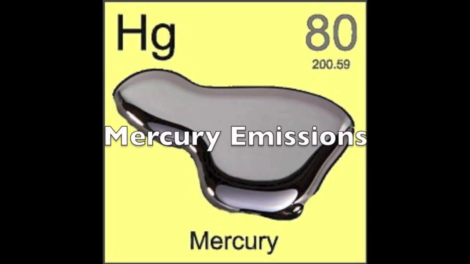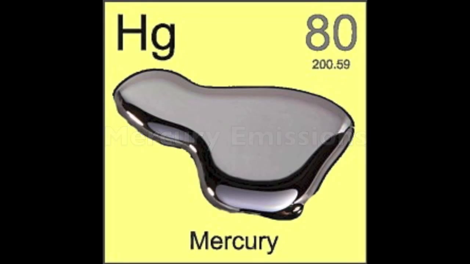Mercury emissions. The coal-powered plants are responsible for half of the mercury emissions in the United States. Mercury is dangerous when released into water sources. It can harm both wildlife and people who consume freshwater fish. Mercury travels up the food chain. It is first consumed by worms, which are eaten by fish, which are eaten by birds.